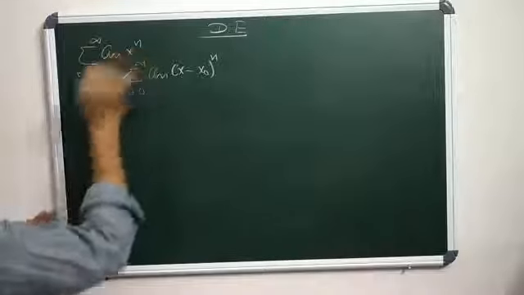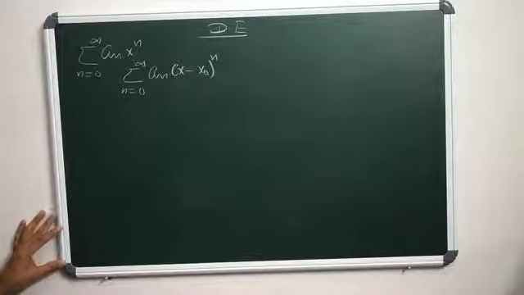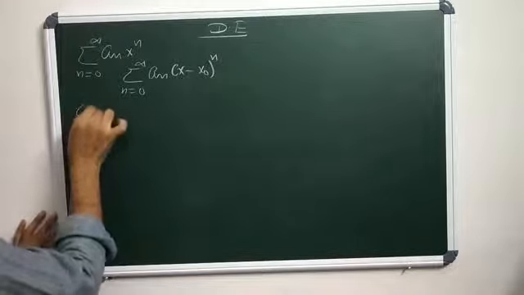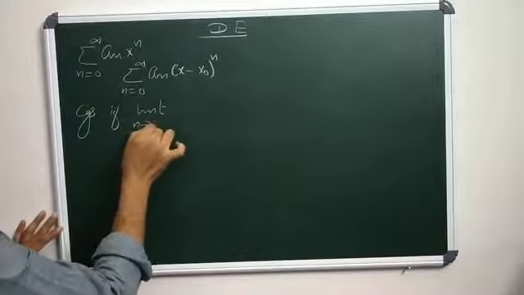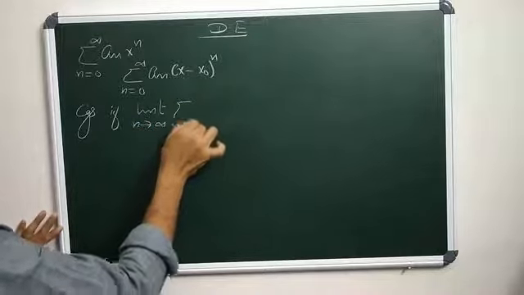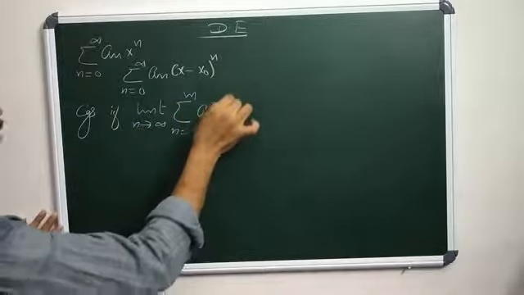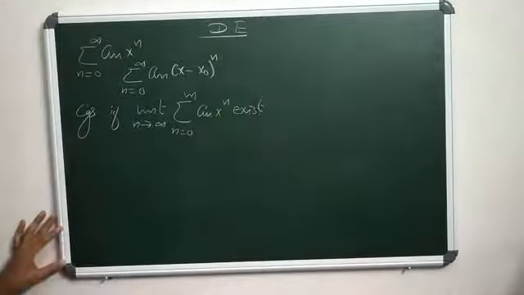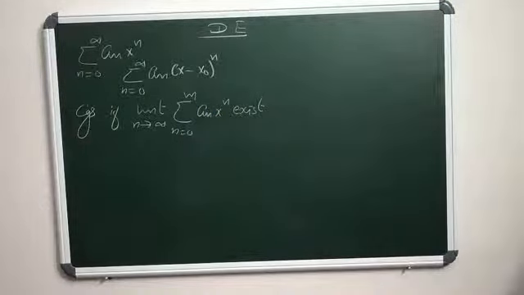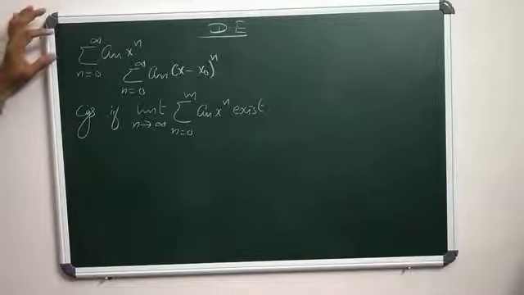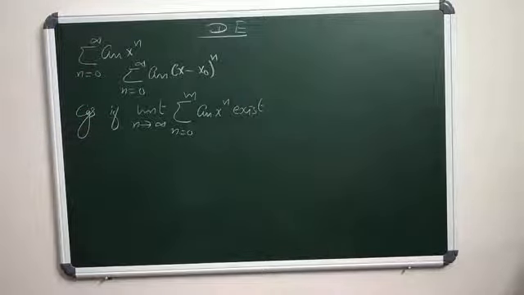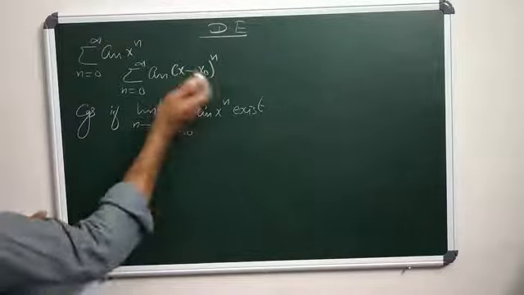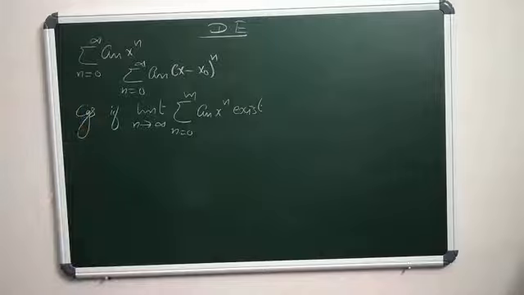Consider this power series, sigma n ranges from 0 to infinity a_n x^n. The power series is said to converge if the limit as n tends to infinity of sigma n ranges from 0 to m a_n x^n exists.